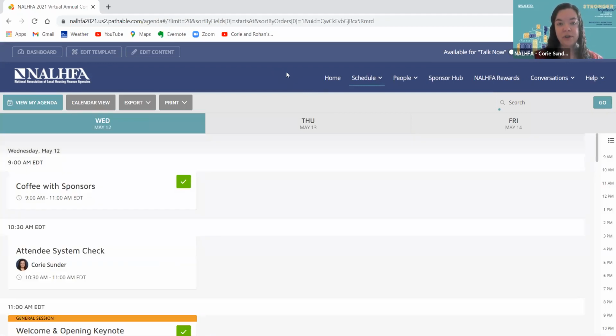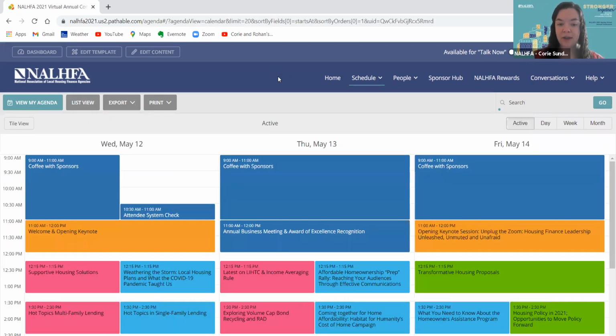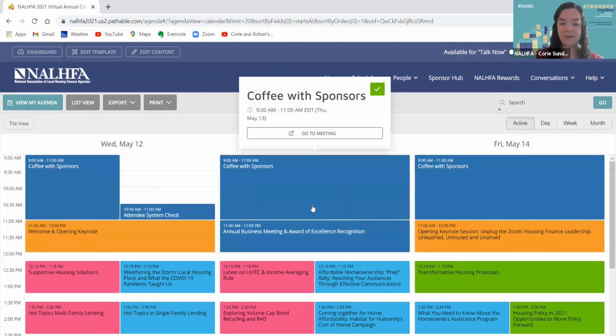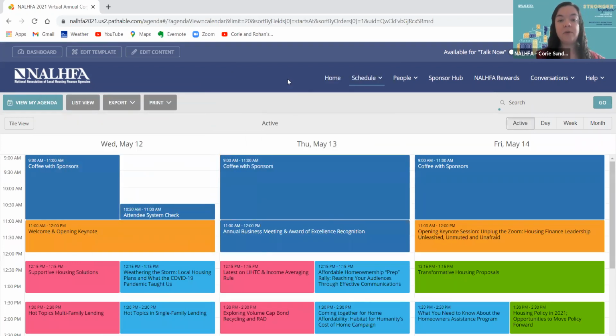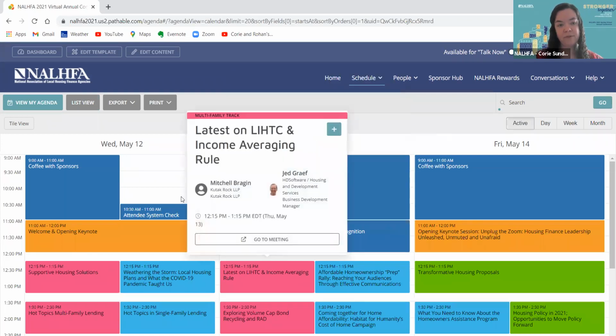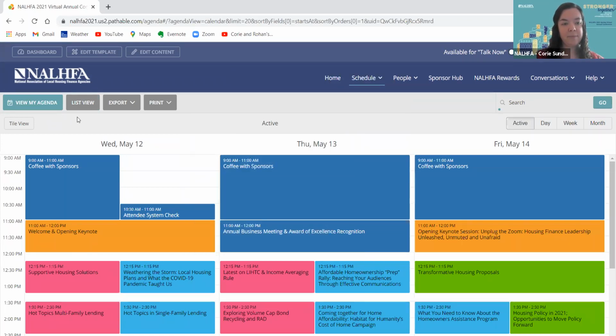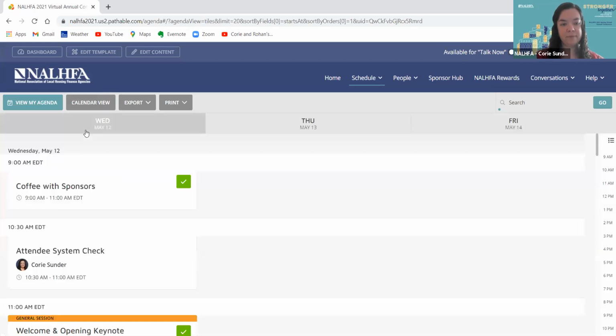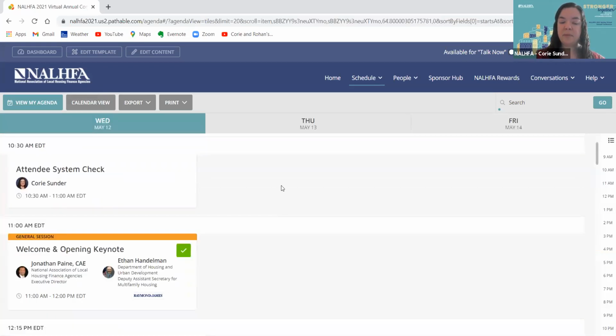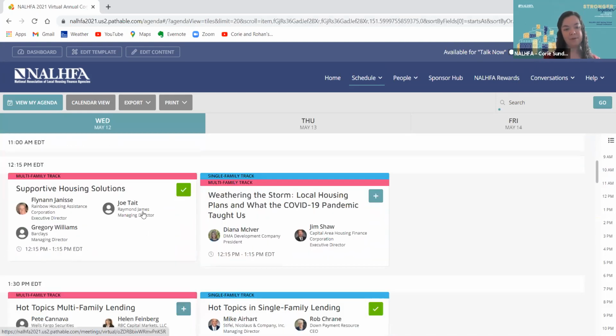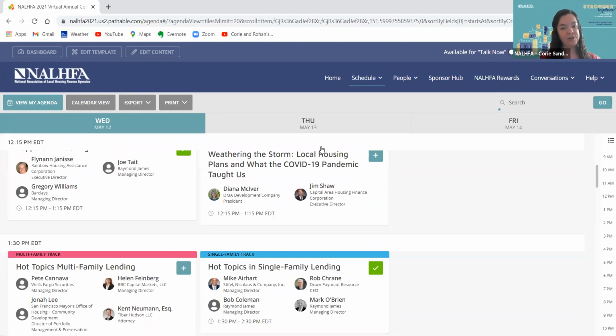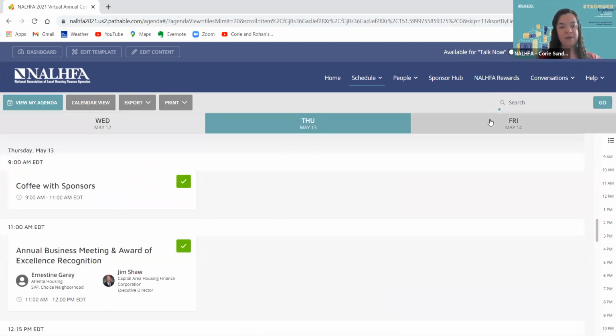When viewing the agenda, there are two different modes to view. What we're looking at right here is list mode, but if I click this button at the top for calendar view, it changes to a block schedule where you can see our color coding for different tracks and types of sessions throughout the conference. Depending on your preference, you can choose to view the whole conference this way, or if I click the button at the top to go back to list view, it's listed out a little more cleanly, in my opinion, where you can click around and see exactly what's happening at each time. There are tabs at the top to navigate to Thursday or Friday schedules.